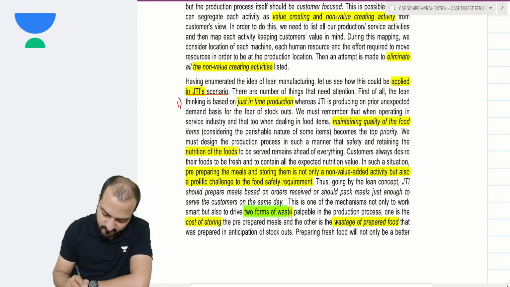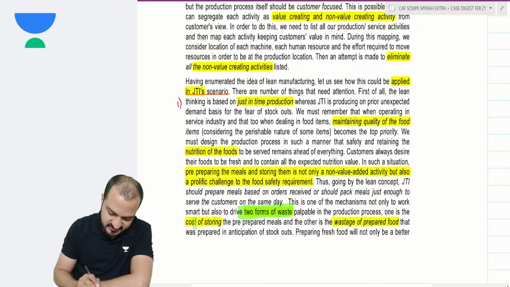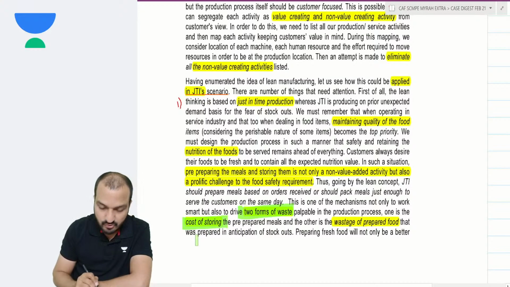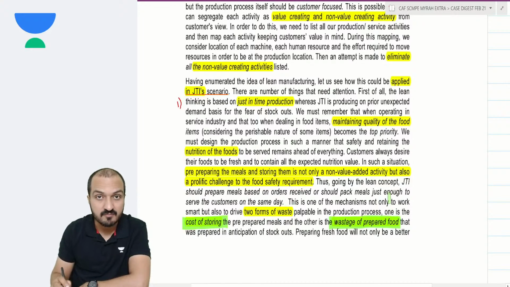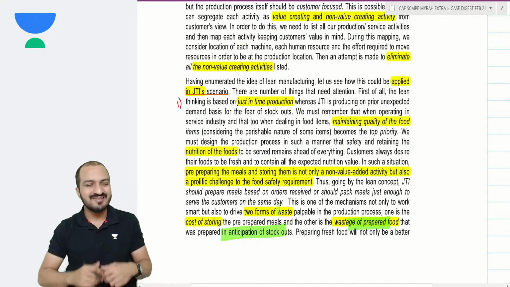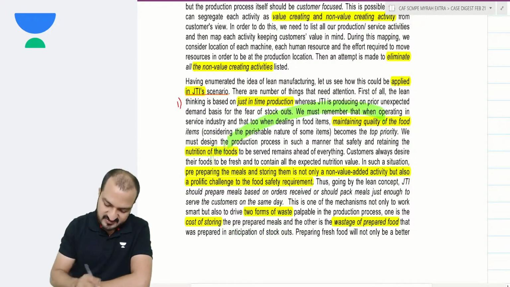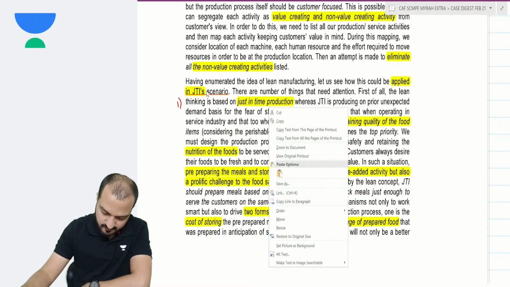So there are two forms of waste that I see over here. There is a waste in the cost of storing, and there is also wastage of the food prepared that was not sold. You prepare excess food in anticipation of stock out, and then it doesn't get sold. That is again a waste. These are all the wastes which are happening right now.